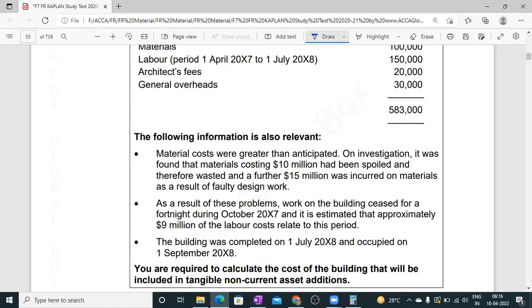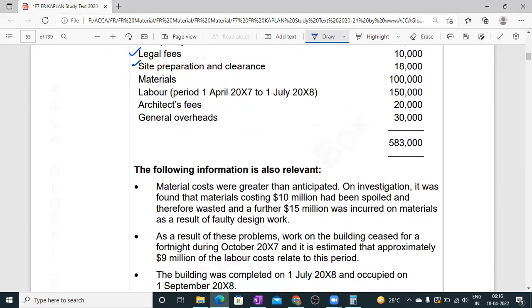Material costs were greater than anticipated. On investigation, it was found that material costing $10 million had been spoiled and therefore wasted. A further $15 million was incurred on the material as a result of faulty design work.